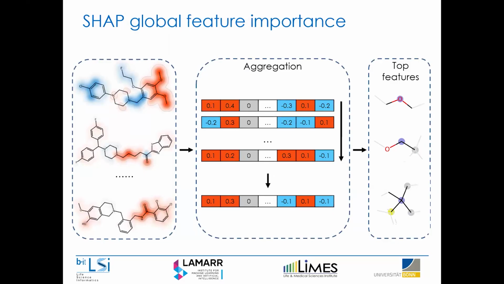Another hallmark of SHAP, which is nice, is that you can aggregate over multiple explanations to get a sense of global feature importance. For example, for a test set of compounds, we could get the Shapley value vector of feature contributions for each of them, and then aggregate over this whole matrix and end up with an array of global feature importance for model predictions. From this, we could sort the resulting array, and for the most contributing features, locate what the encoded molecular substructure is, which is a nice way of showing which substructures contributed most globally to the model explanation.